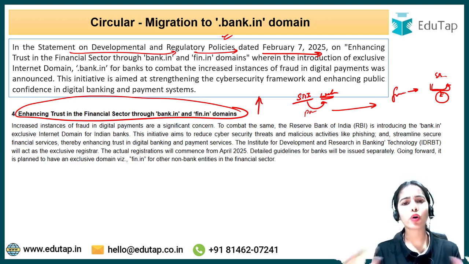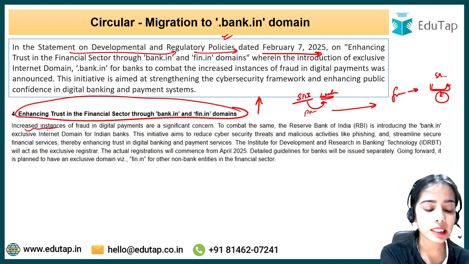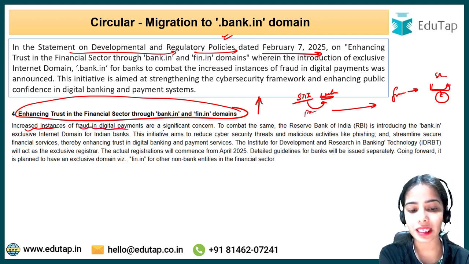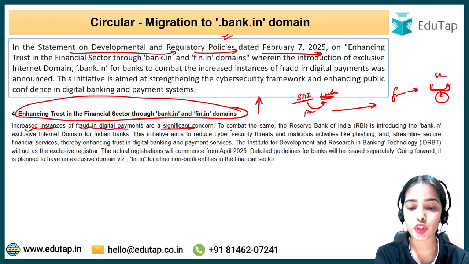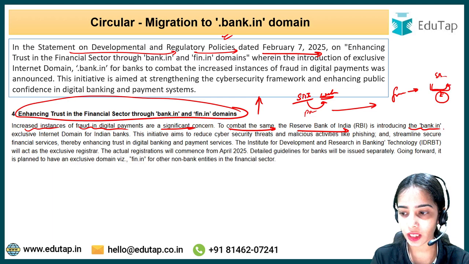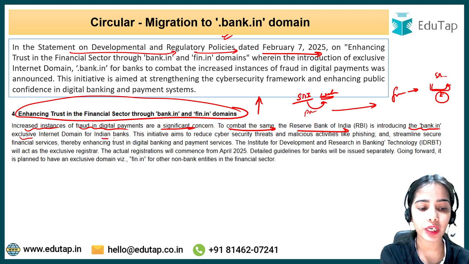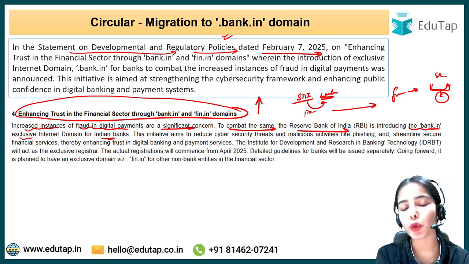So a lot of frauds were getting started due to this. There were increased instances of fraud in digital payments, which has become a significant concern. So to combat the same, the Reserve Bank of India is introducing bank.in. That is going to be the exclusive internet domain for Indian banks, and it will only be allocated to the original websites of Indian banks.